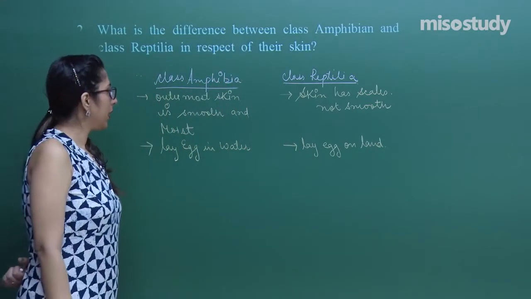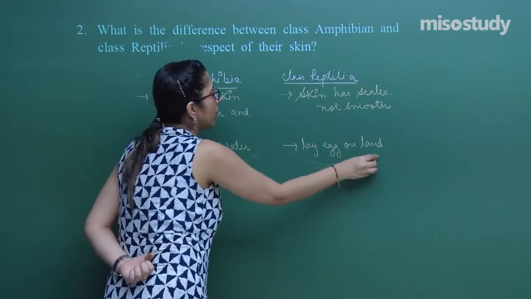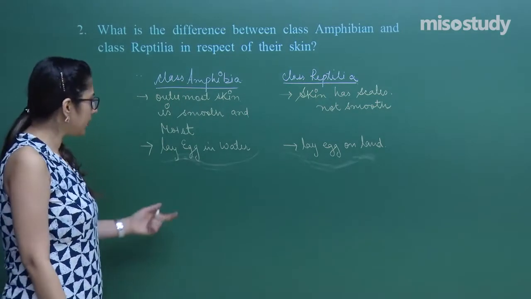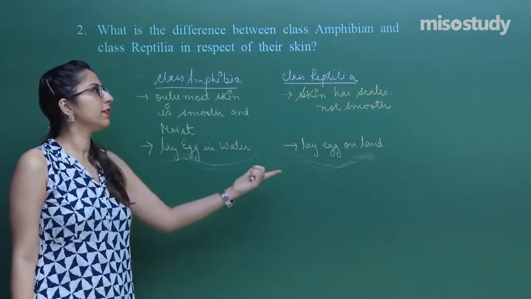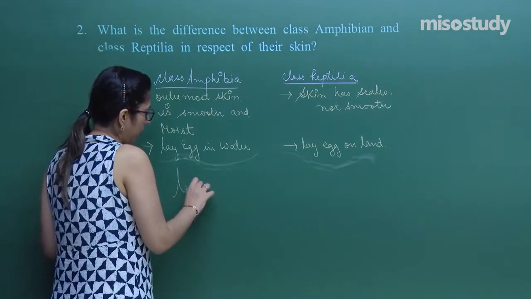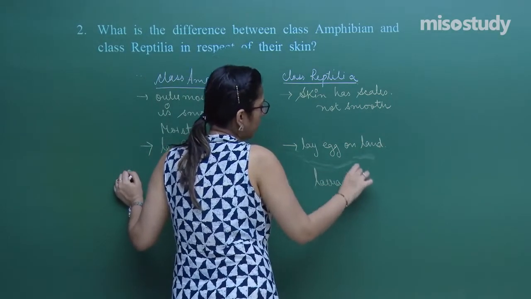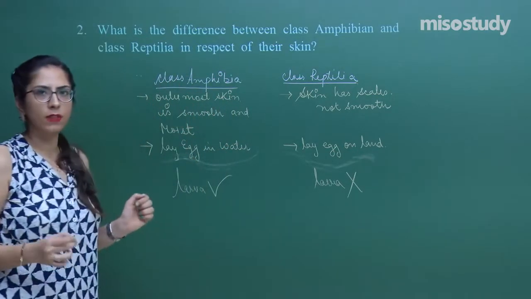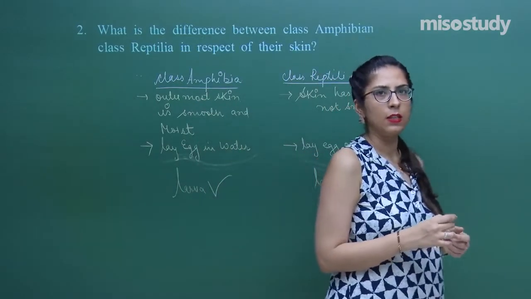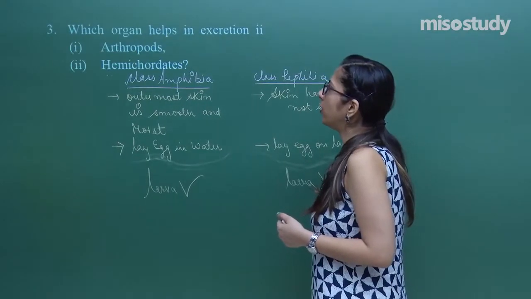Now, we have discussed two differences, of which one is related to skin and the second is not related to skin. In amphibians, larvae are produced. In reptiles, no larva is produced. So, these are certain characteristic features, right? This is how you have to attempt a 1 mark question. Right. Now, let us move on to the next question. This was question number 2.